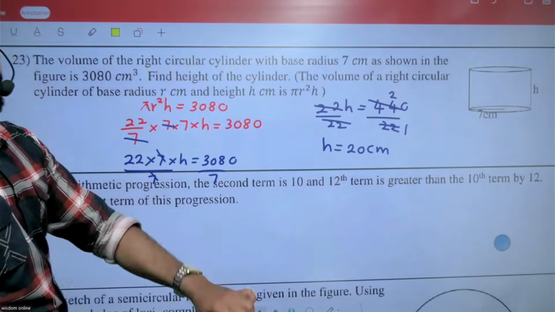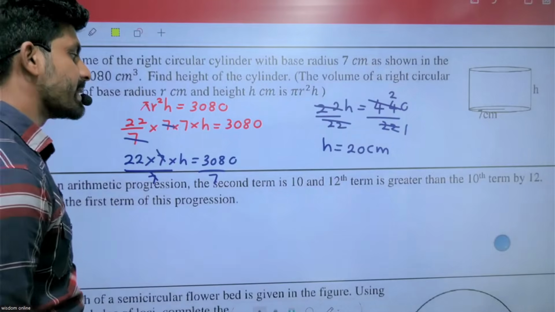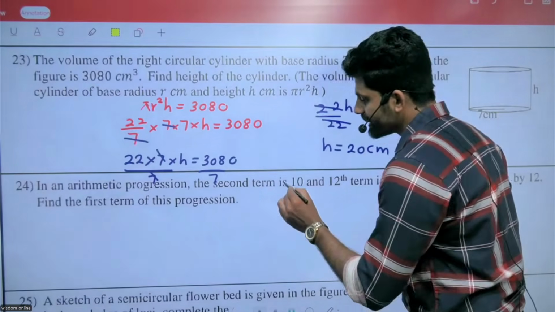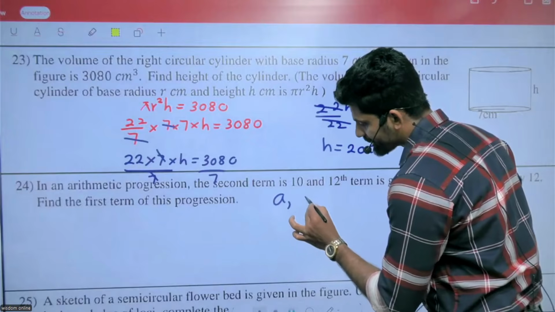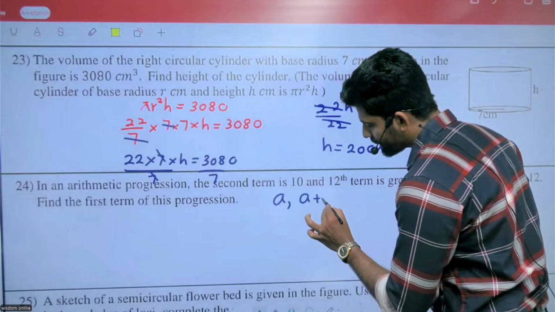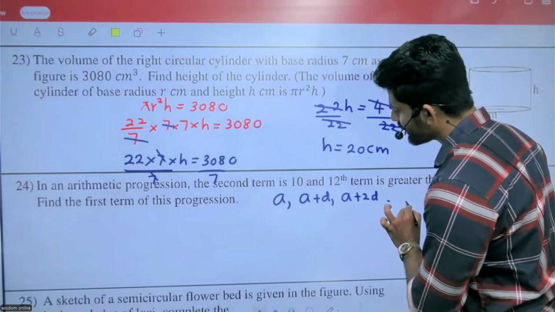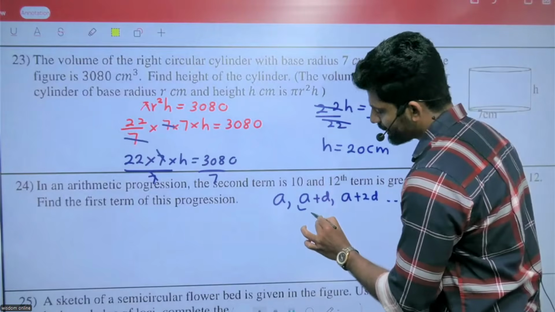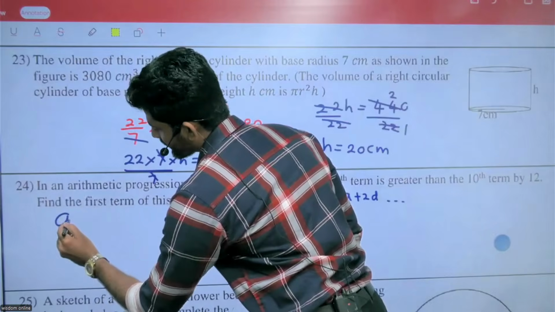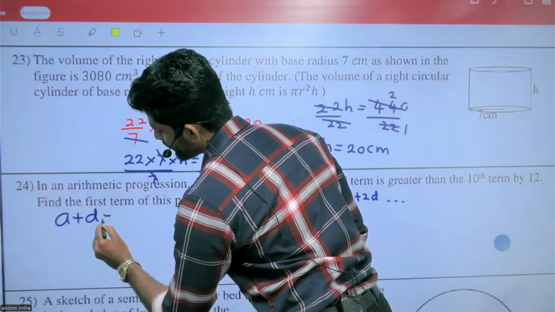In the arithmetic progression, the second term is 10. Just consider the arithmetic progression. First term a, second term a plus d, third term a plus 2d. The second term is 10, that means a plus d equals 10.